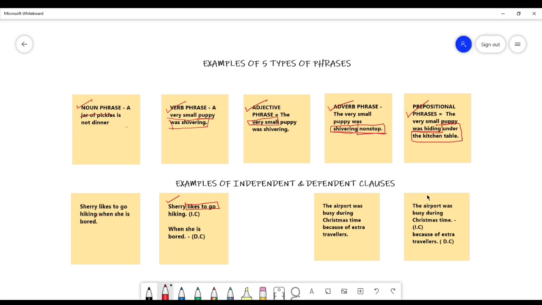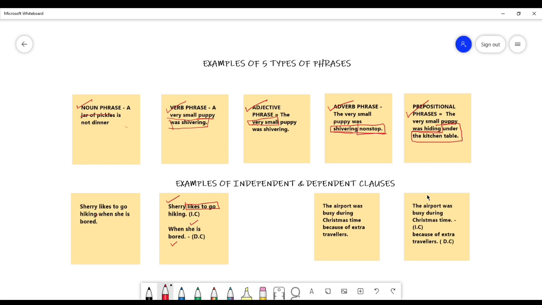On the other hand, if you look at the second part of the sentence, "when she is bored," if I were to treat this as a standalone sentence, yes, it has a subject, she. Yes, it has a verb, is bored. That's the verb phrase. But the question is, does it complete a thought? What does she do when she is bored? The addition of the word when makes this a dependent clause because it does not complete a thought.